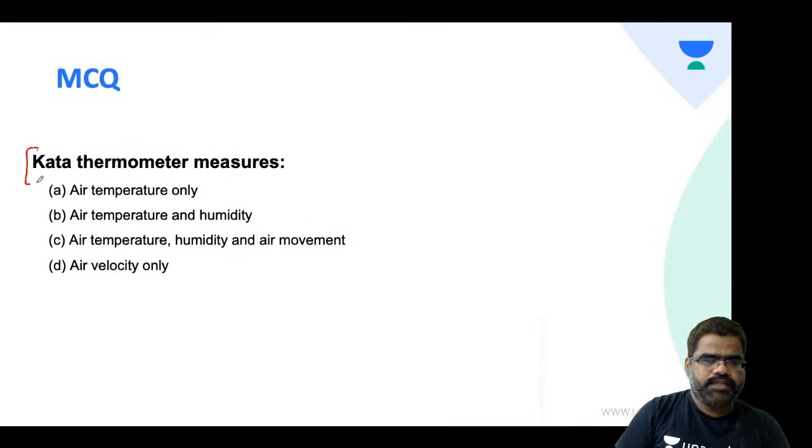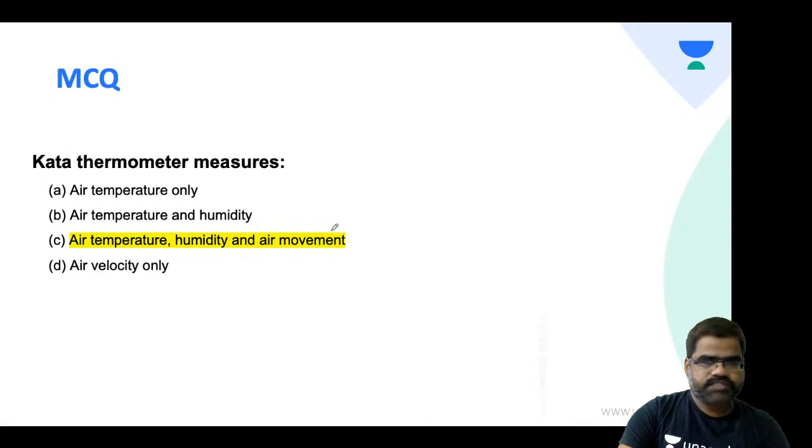Now take this one. Kata thermometer measures what? Monisha goes with A. Siddharth goes with C. Absolutely right. The Kata thermometer measures the cooling power. No, Arnindam, it is not just air temperature; it is air temperature, humidity and air movement both. So it is C.